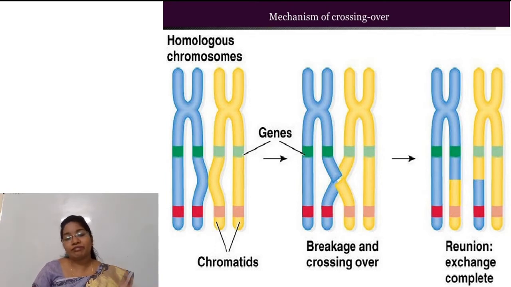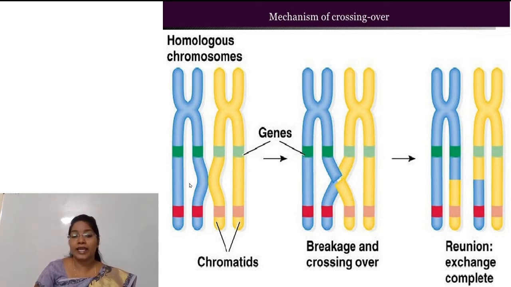So, in this phase, the crossing over takes place. It basically takes place in the pachytene phase. Okay, and this occurs only in tetrad form. So, in this, first there are 2 homologous chromosomes. They are connected with each other at a point, and that point is called chiasma.